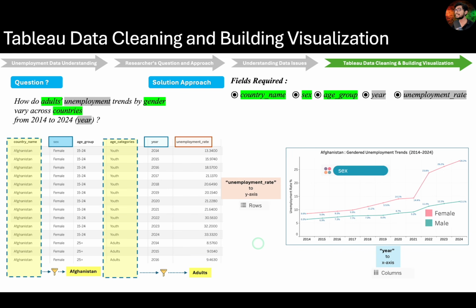And finally, we then place country name and age category onto the filter shelf and select a specific country and the adult age group, just like we planned. And that's it. Let's now hop into Tableau and quickly implement everything step by step.